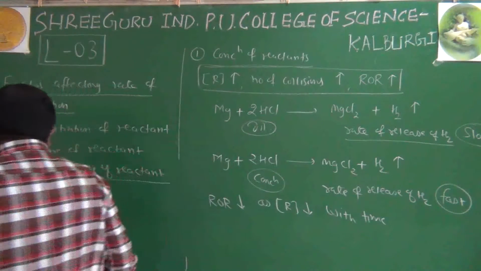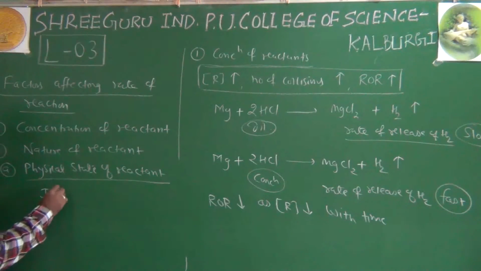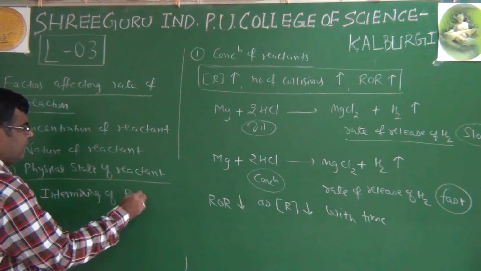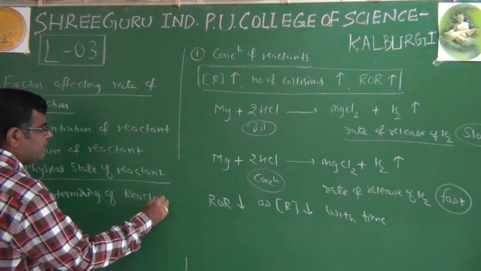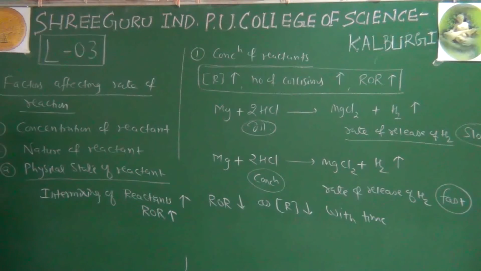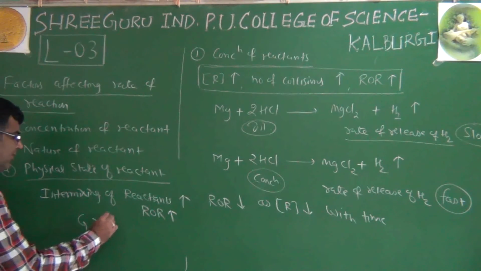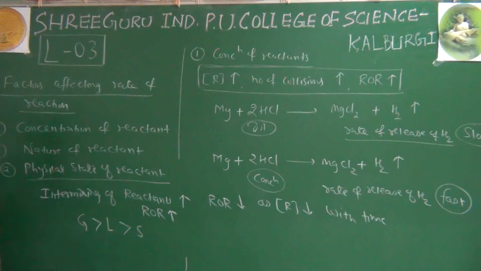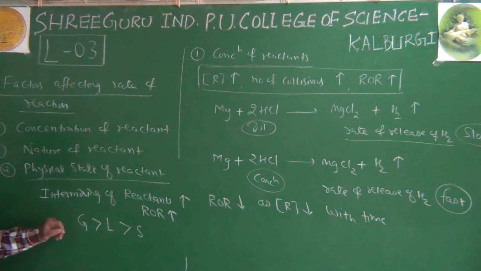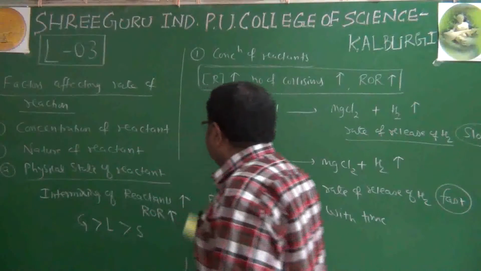So you can say that if intermixing of reactants increases, the rate of reaction increases. In the gaseous state, it is greater than the liquid state, than the solid state. So the same substance is more reactive, or the reaction will be faster, when it is in the gaseous state than the liquid state than the solid state, because of intermixing of reactants. This is about the physical state.